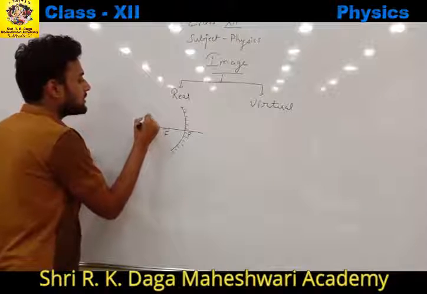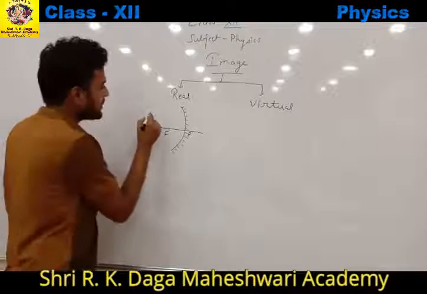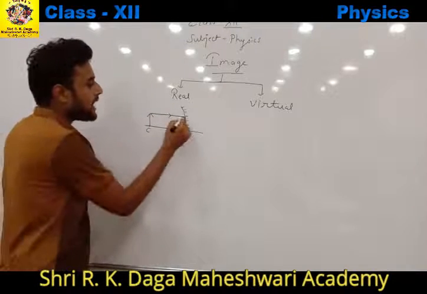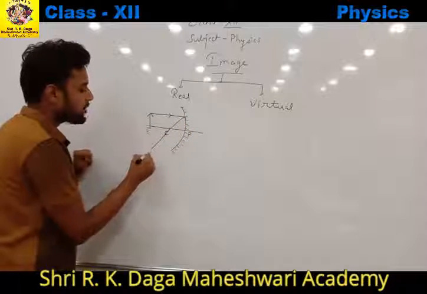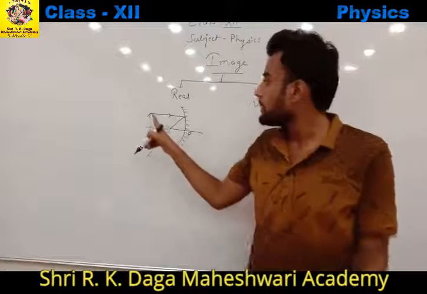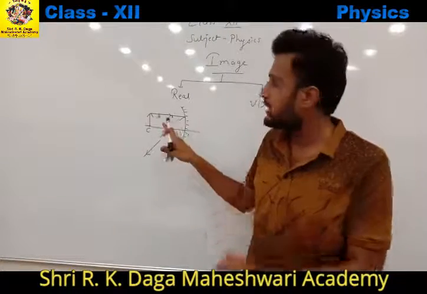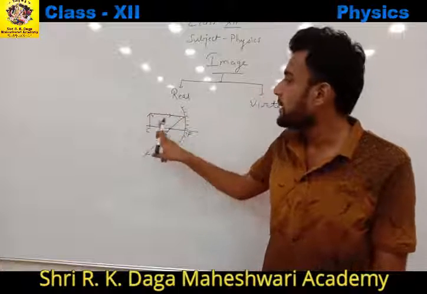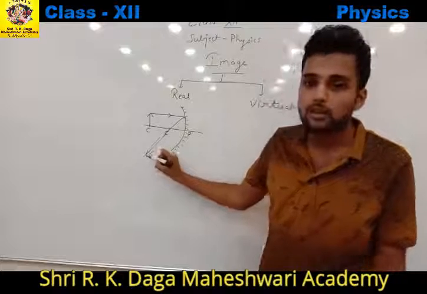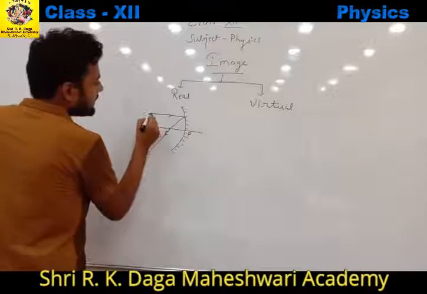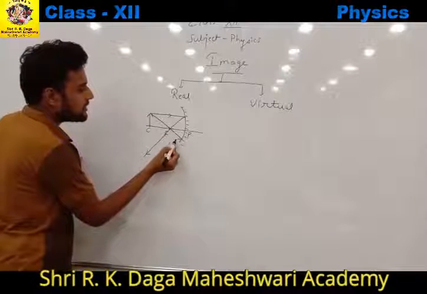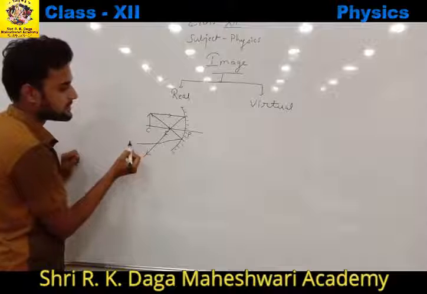Suppose our object is at C. A ray will be incident parallel to the principal axis and after reflection it will pass through focus. We know that this is the law and we are going to study it further also. But just for now understand that whenever a ray is incident parallel to the principal axis, it will always pass through focus. Now let another ray be incident through focus and after reflection it will pass parallel to the principal axis.